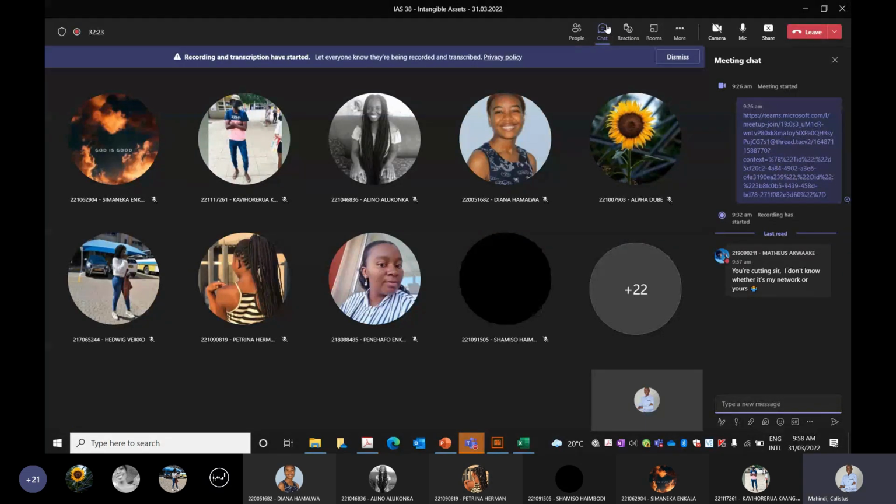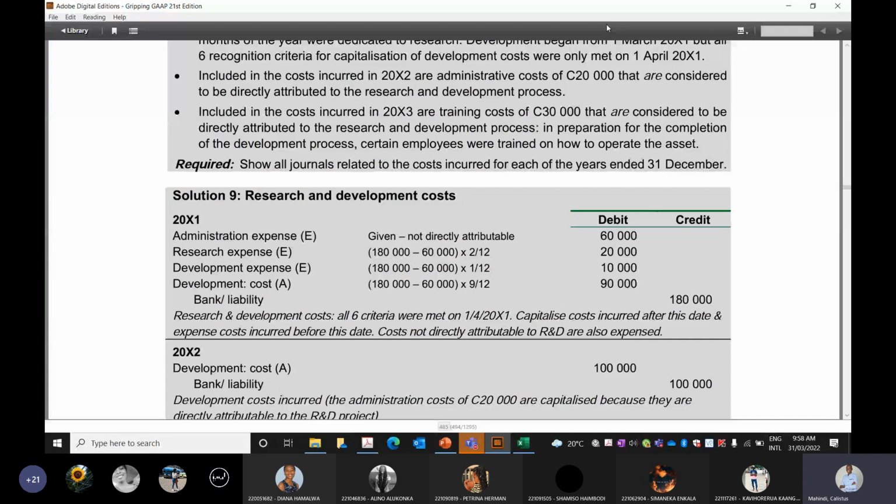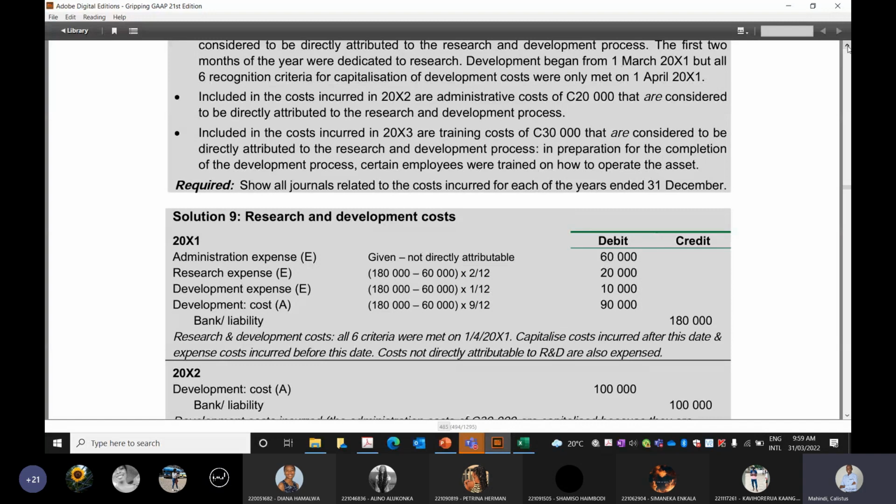Okay, let's look at the last one. 20x3. Included in costs of 20x3 are training costs that are considered to be directly attributed to the research and development process. In preparation for the completion of the development process, certain employees were trained on how to operate the assets. So let us look at 20x3.